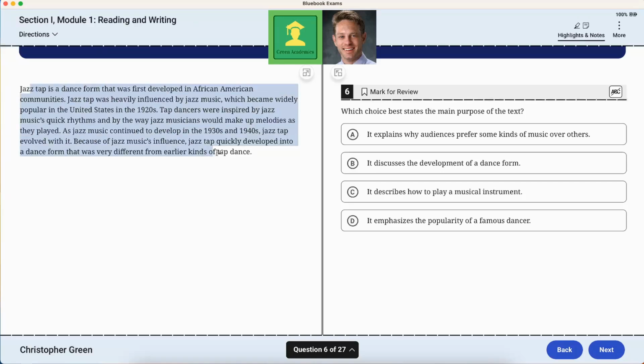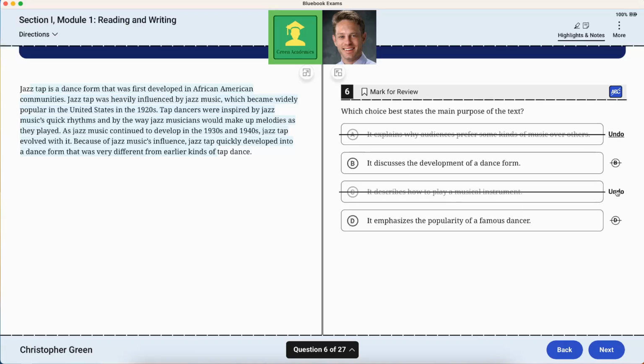describe or outline the history of jazz tap and where it came from. It explains why audiences prefer some kinds of music. No, it's not that why they prefer. It discusses the development of a dance form. That seems good. It describes how to play a musical instrument. No. It emphasizes the popularity of a famous dancer. No, because it's not a dancer, a person.